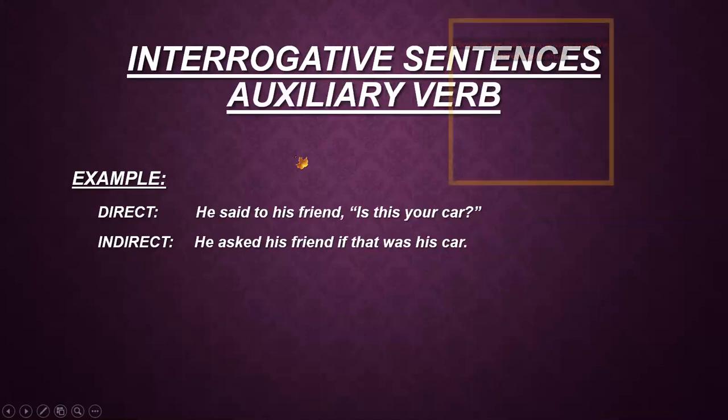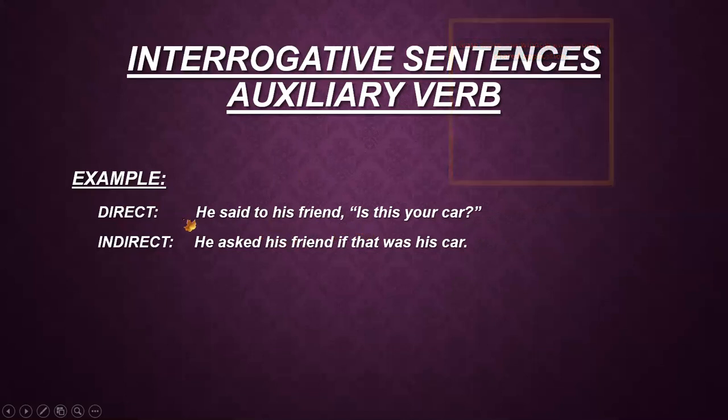Now I move to the next kind of interrogative sentences, which start with the auxiliary verb. Auxiliary verb means the helping verbs. You all know that helping verbs are many: is, am, are, has, have, had, will, were, was, do, did, does. So I'm giving you some examples of how to change sentences which have helping verbs or auxiliary verbs.